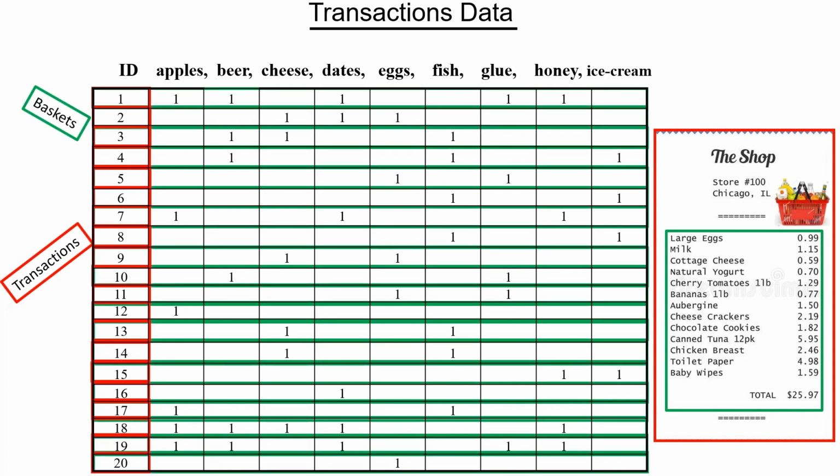These are essentially the baskets, so I can just denote the transactions by the transaction numbers, and each transaction number has a basket which has different kinds of items. As I said, it's a simplistic model, so we are only accounting for nine items over here: apples, beer, cheese, dates, eggs, fish, glue, honey, and ice cream.